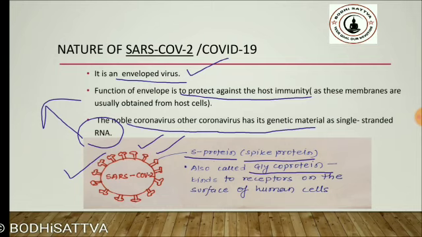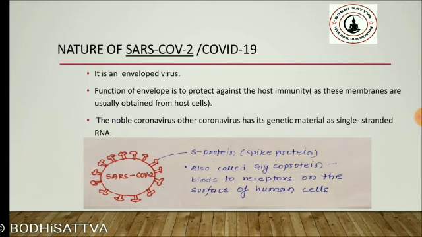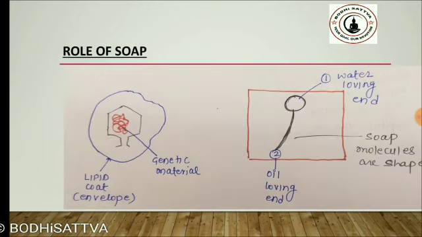They bind to the receptors on the surface of human cells, and through that it enters into the human body, replicates itself, and finally causes the person to get ill.